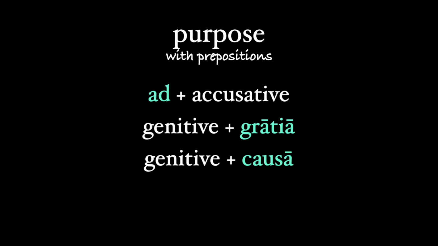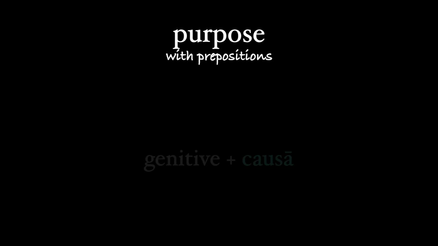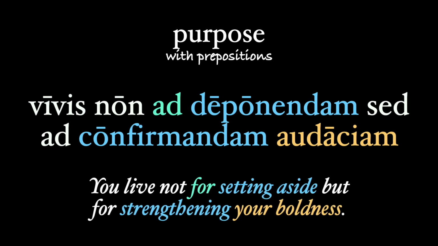One more example, the gerund and gerundive can also be used to express purpose when used with the prepositions ad, which takes the accusative case, and gratia or causa, which take a preceding genitive case. So that is, the genitive comes before the causa or gratia. So Cicero says to Catiline, vivis non ad deponendam sed ad confirmandam audaciam.